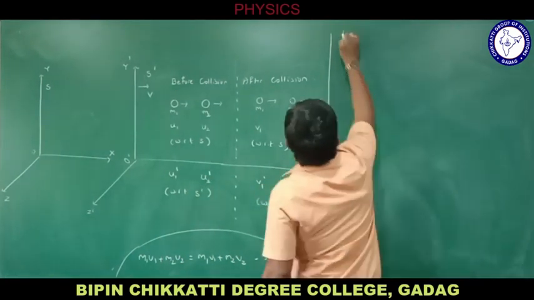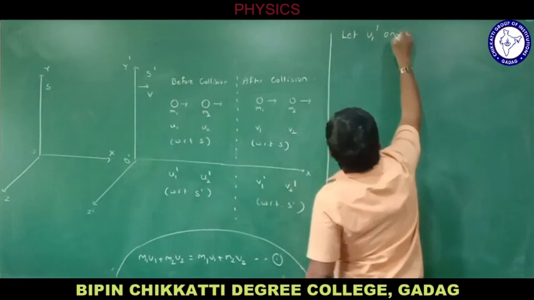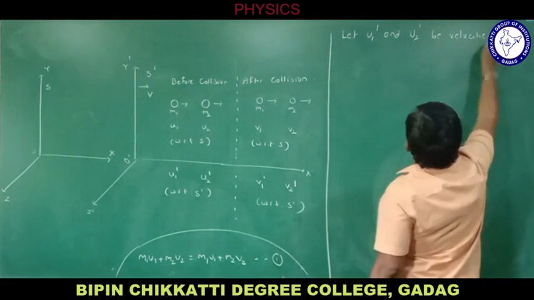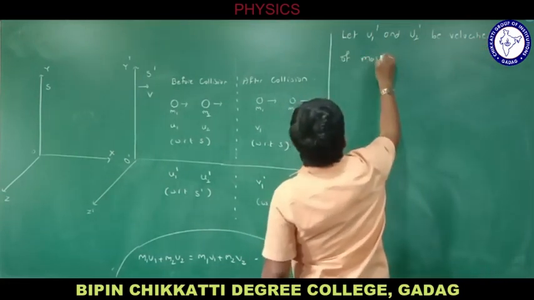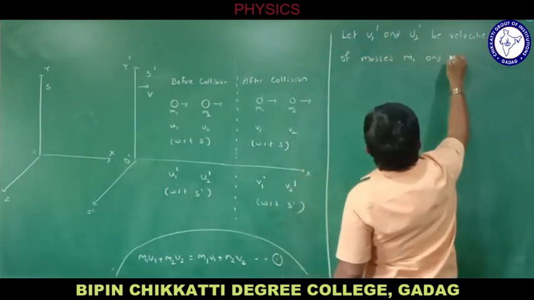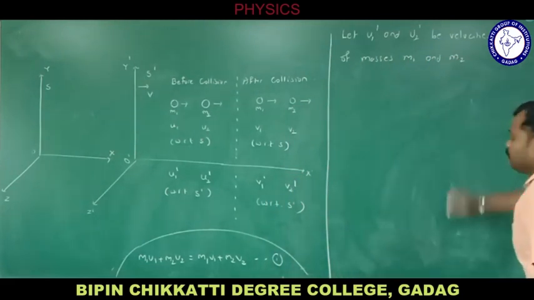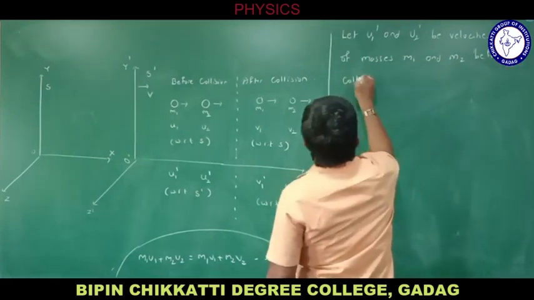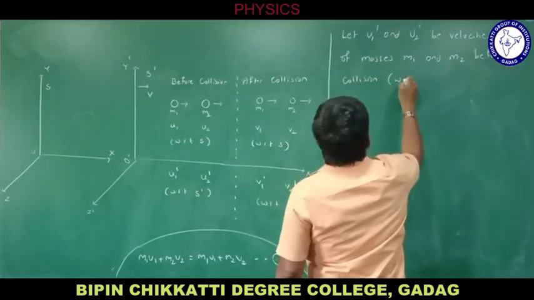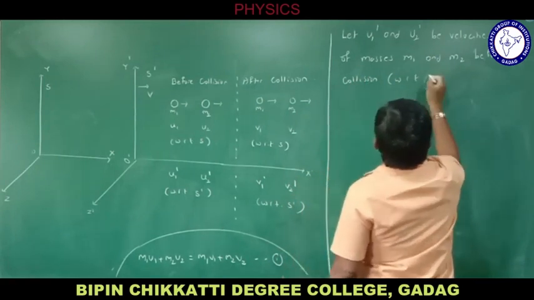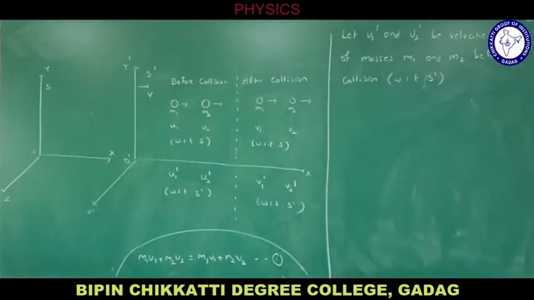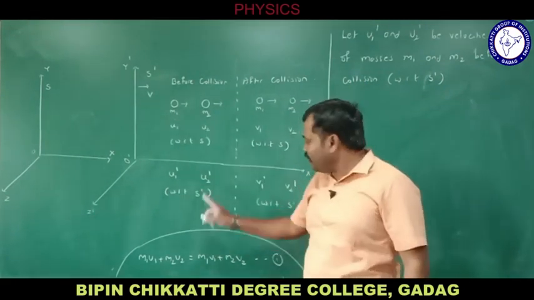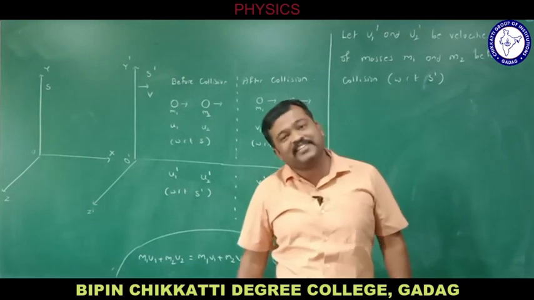Let u1 dash and u2 dash be velocities of masses m1 and m2 before collision, with respect to frame S dash. u1 dash is the velocity of mass m1 and u2 dash is the velocity of mass m2.